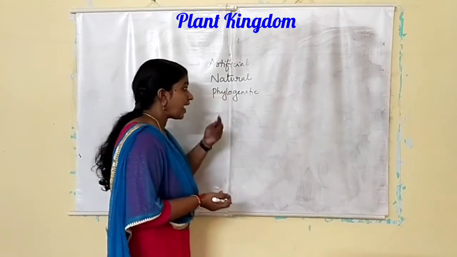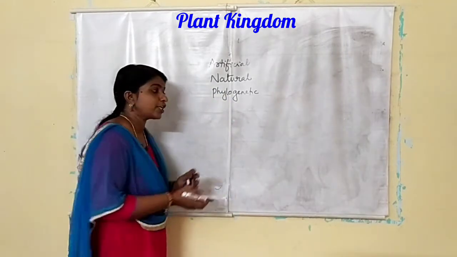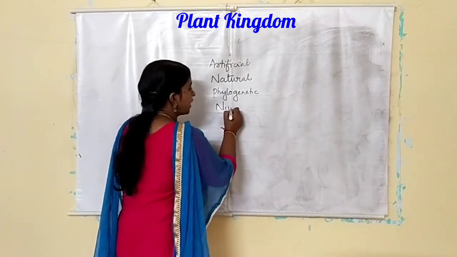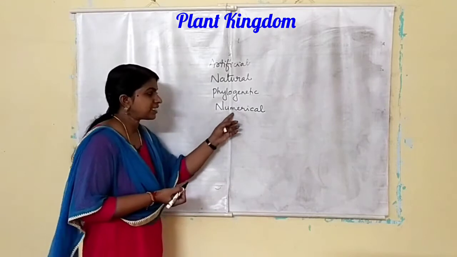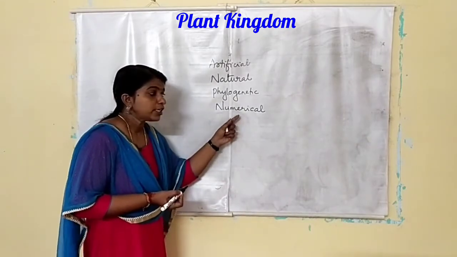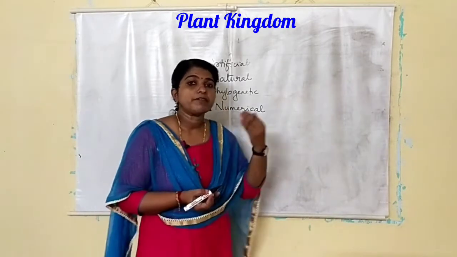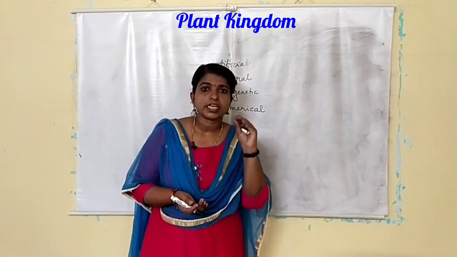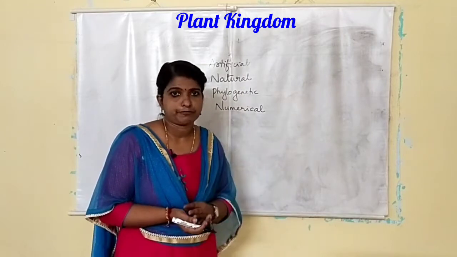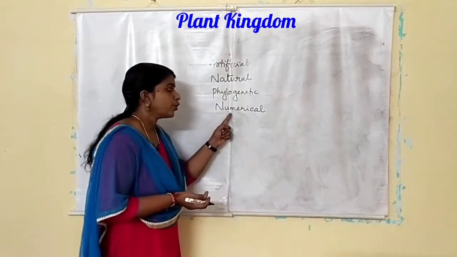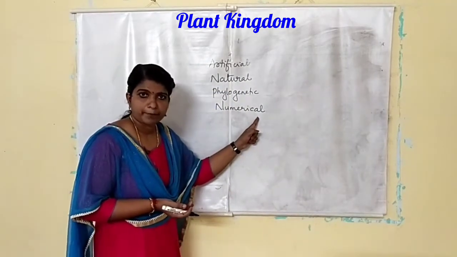Okay, and another type of taxonomy is known as numerical taxonomy. Numerical means using certain numbers. Here using the observable characters, some numbers and codes are assigned, and with the help of computers they classified, and that is known as numerical taxonomy.